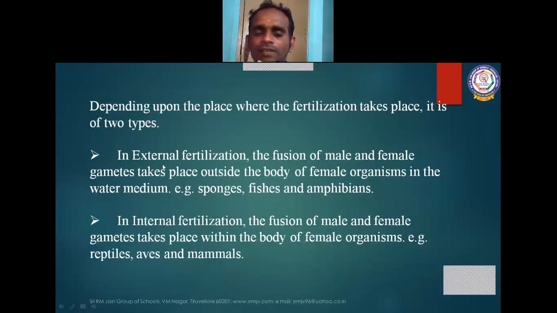In external fertilization, the fusion of gametes takes place outside the body of female organisms in water medium. Example, sponges, fishes, and amphibians. But in the case of internal fertilization, the fusion of gametes, that is male and female gametes, takes place within the body of female organisms. Example, reptiles, aves, and mammals.